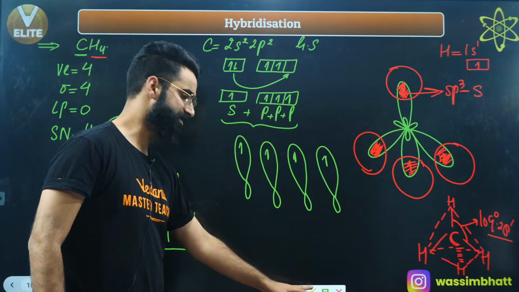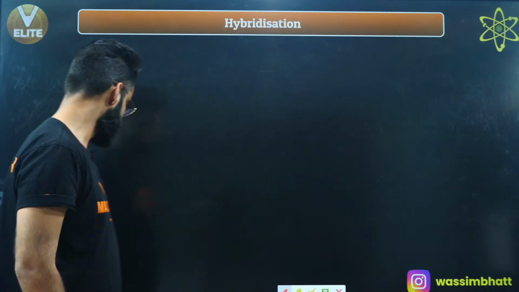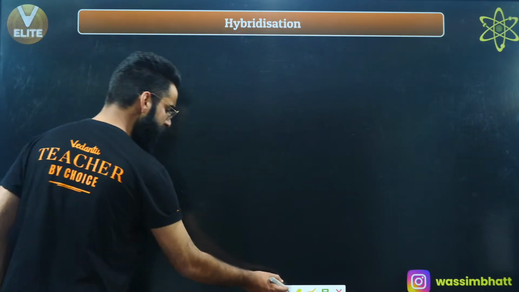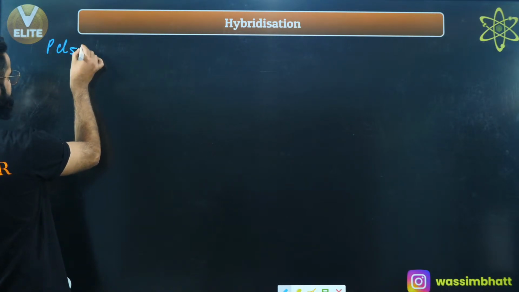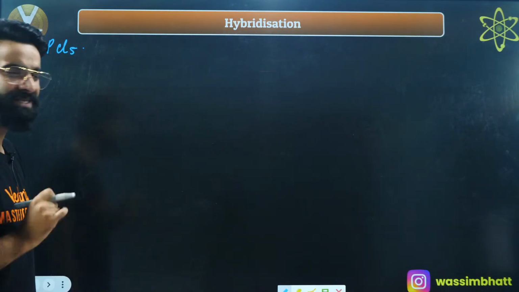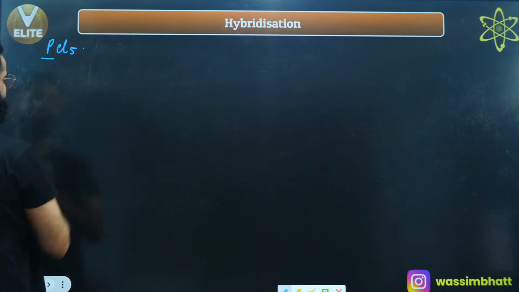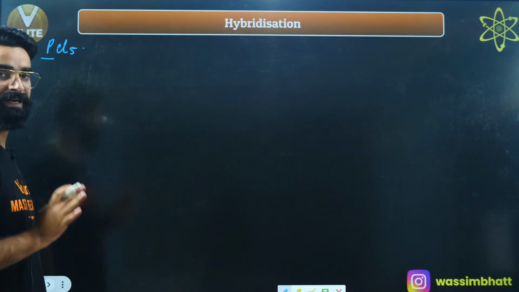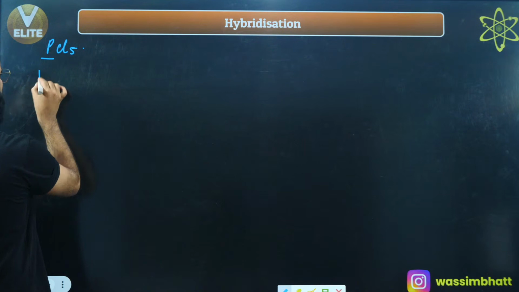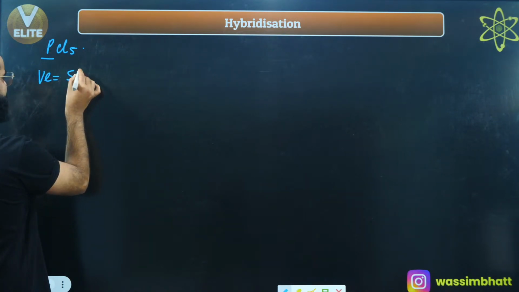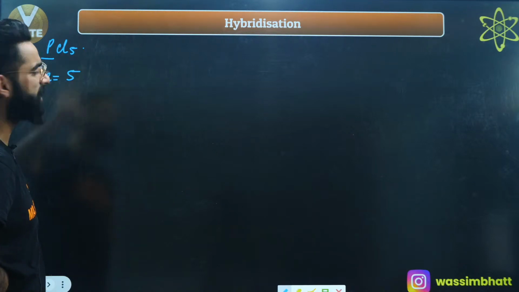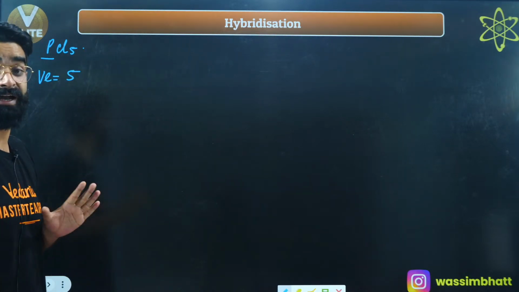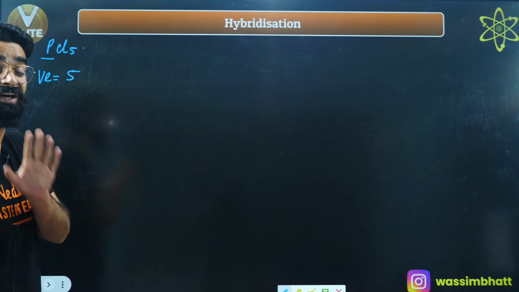Let's take a few more examples. For example, I'm going to take the case of PCl5, correct? First of all, in PCl5, phosphorus is the central atom. Phosphorus belongs to group 15 elements. If phosphorus is a group 15 element, how many valence electrons will it have? It will have 5 valence electrons. How many terminal atoms do we have? We have 5 terminal atoms, 5 chlorine atoms.